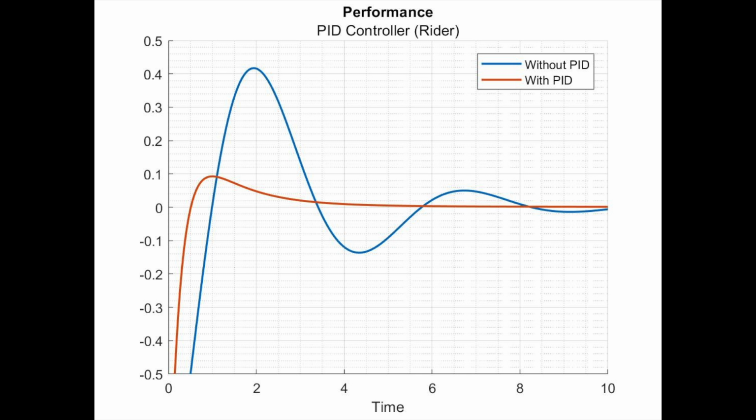Here's an example analyzing performance without and with a PID controller, or in this case, a rider. If you look at the red line, the final position is achieved much quicker than without a PID controller and with less overshooting. The y-axis, or the desired value, can be whatever the rider wants: velocity, position, lean angle, or whatever is desired.